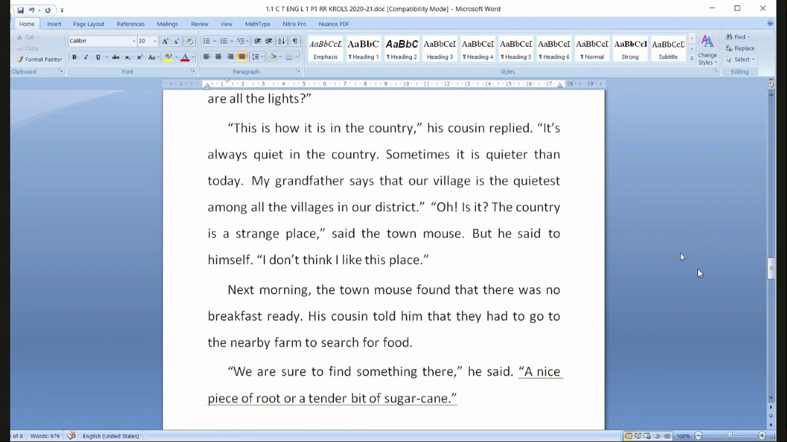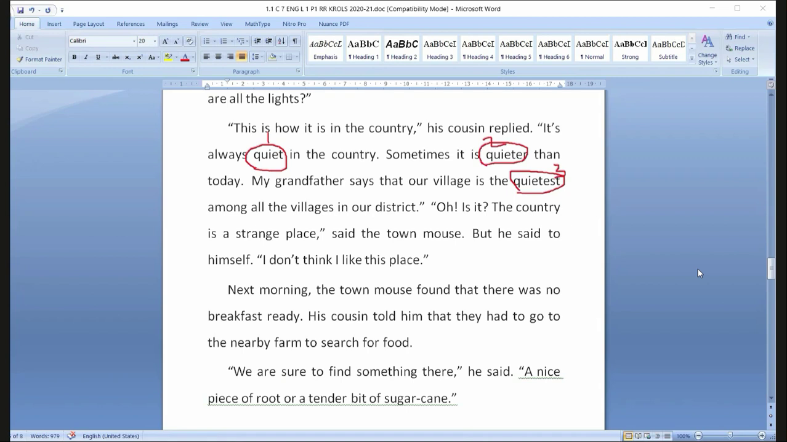Quiet, quieter, quietest. Quiet is the positive degree, then quieter, quietest. Sometimes it's quieter than today. My grandfather says that our village is the quietest. Look here, quiet is given in the first: it's always quiet in the country. Sometimes when it is compared, that is the comparative degree: quieter than today. And my grandfather says that our village is the quietest among all the villages.